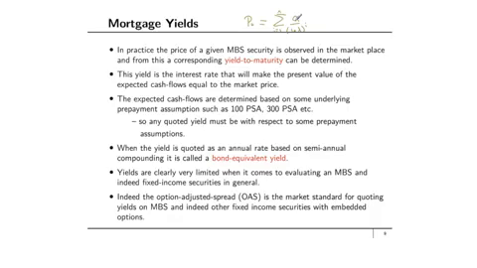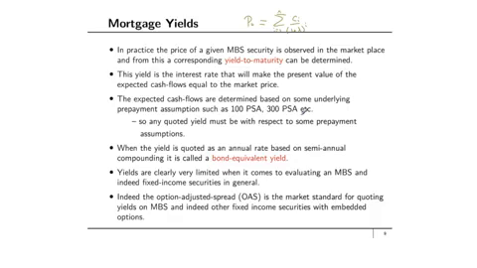So when you are calculating a lambda or a yield to maturity for a mortgage-backed security, you have to fix the C_i's. And the way to fix the C_i's is to make some assumption about prepayments, and that's what market participants do. So the expected cash flows are based on some underlying prepayment assumptions such as 100 PSA, 300 PSA, etc. Any quoted yield must be with respect to some prepayment assumptions. When the yield is quoted as an annual rate based on semi-annual compounding, it is often called a bond equivalent yield.